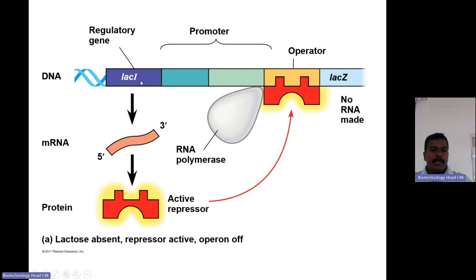So the transcription of the lac operon structural genes will be blocked. The lac I regulatory gene will produce the protein. The repressor is active and it will bind to the operator site. The RNA polymerase will bind to the promoter. So due to the binding of the repressor at the operator site, the RNA polymerase will not move to the structural genes. So the transcription will not happen.